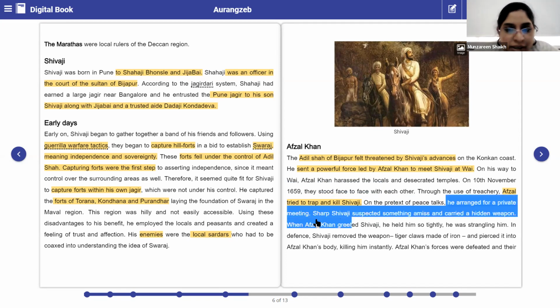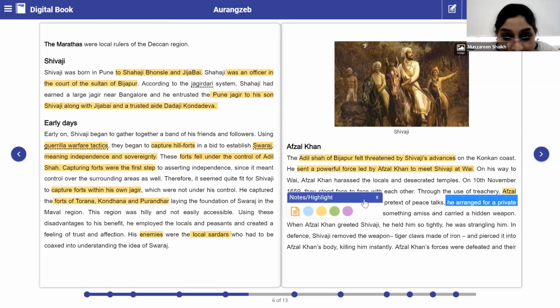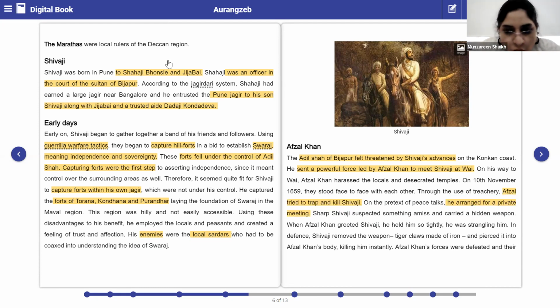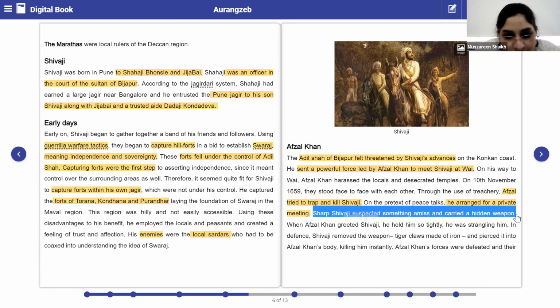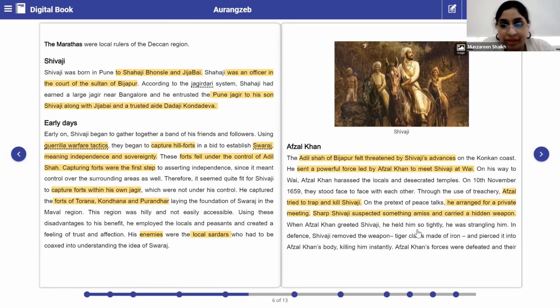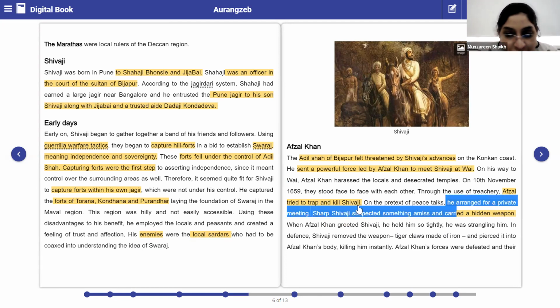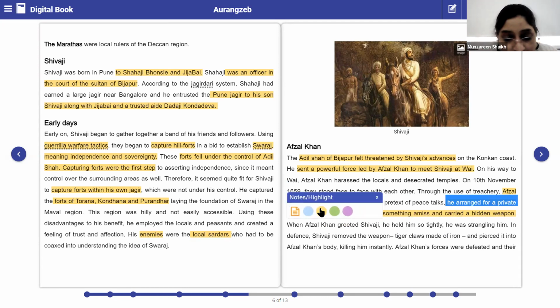And then when Afzal Khan greeted Shivaji and was trying to strangle him, now you are underlining everything, highlighting everything. Okay, fine, let's go on to the next. I wanted you to underline the incident where Afzal Khan met Shivaji and was trying to strangle him, and in defense, Shivaji tried to kill him with a weapon.